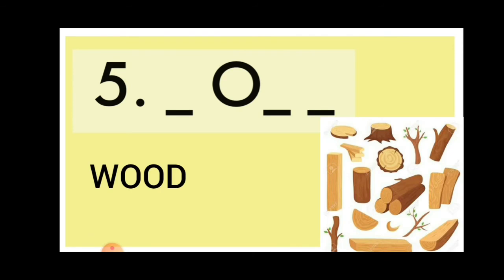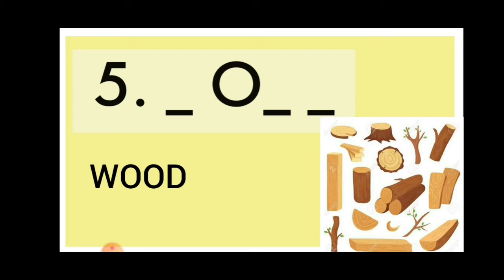Now come to the next word, that is the fifth word, dash O O dash. Yes, it's a little tricky. Come on, guess. Okay, I will tell you. The answer is wood. Yes, you cannot see wood in the picture, but can you see the trunks of the trees?